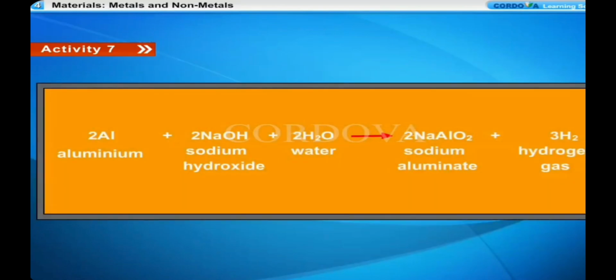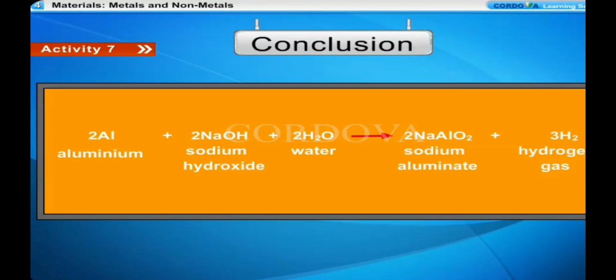The chemical reaction involved in this activity is aluminium plus sodium hydroxide plus water react to give us sodium aluminate plus hydrogen gas. Conclusion. Reactive metals like sodium, potassium, aluminium react with solution of bases to form hydrogen gas.